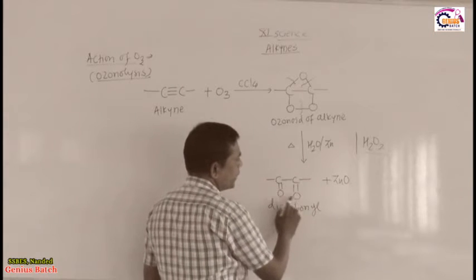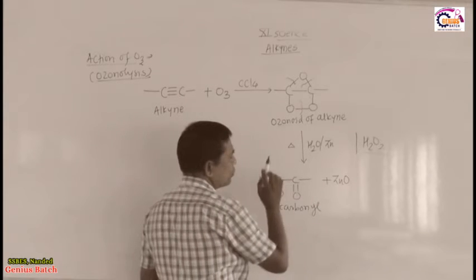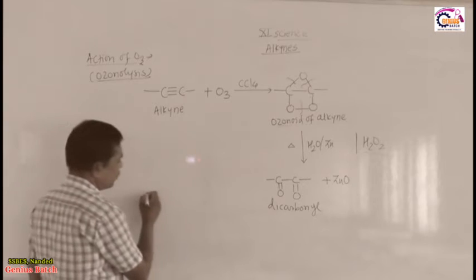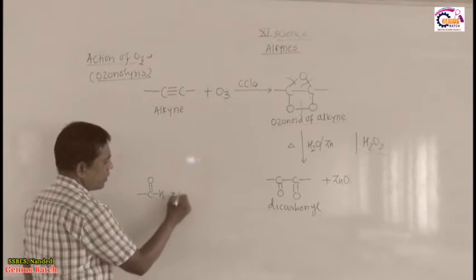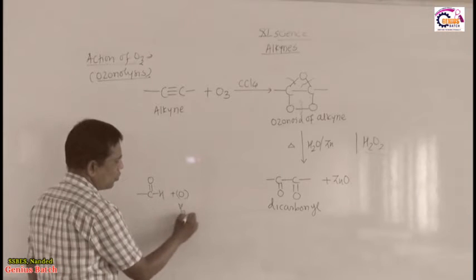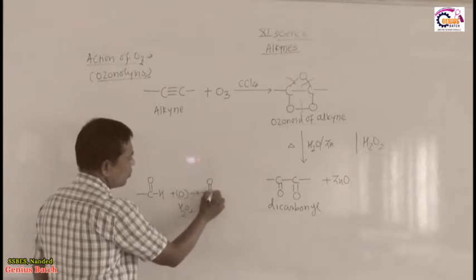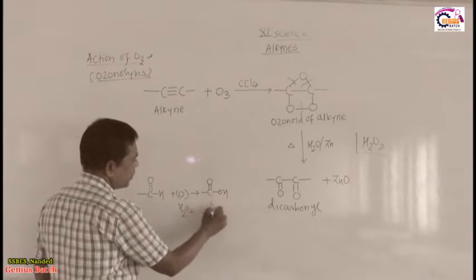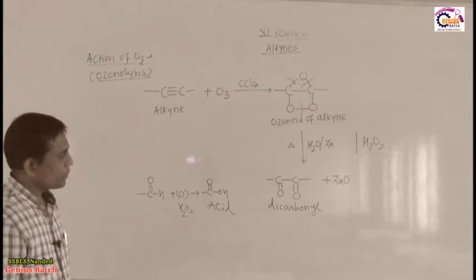If an aldehyde group is present, then it takes the oxygen from this H2O2 and that aldehyde group, that is CHO, takes one oxygen from H2O2 and is converted into COOH, means converted into carboxylic acid.